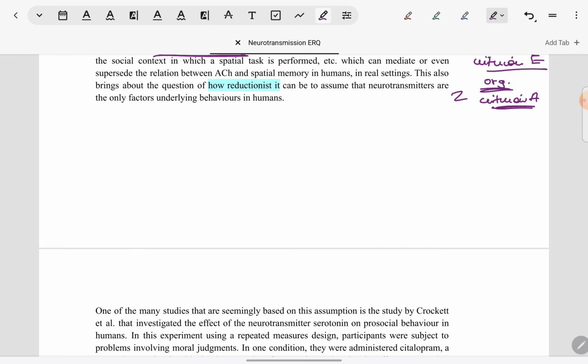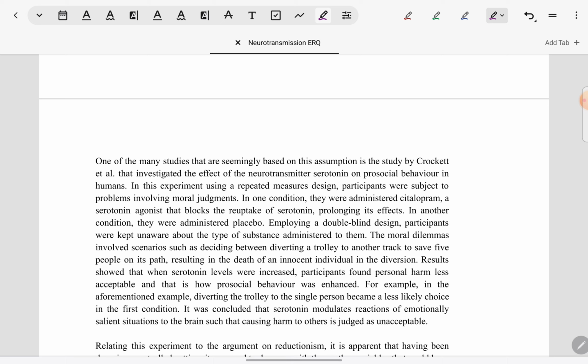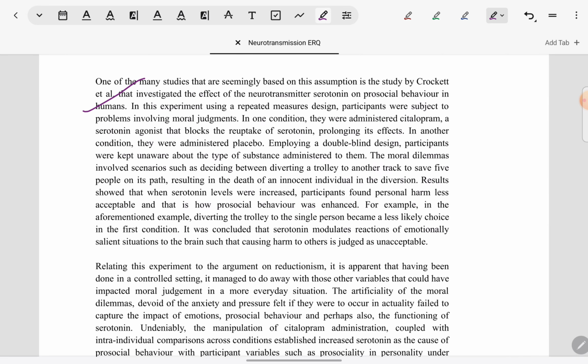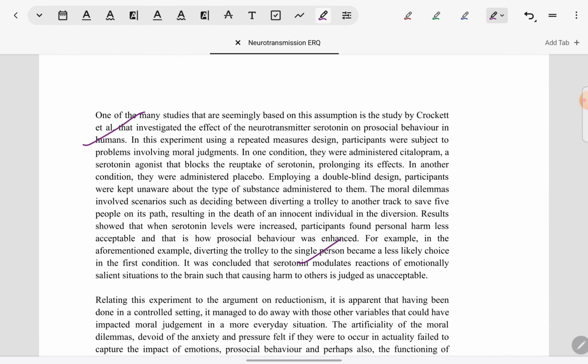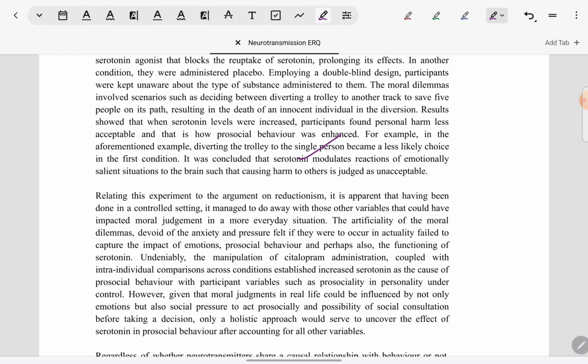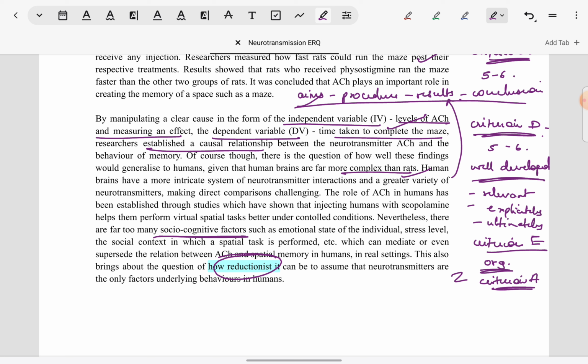In the next paragraph, after identifying the argument of reductionism and explaining it, there is a study by Crockett et al. which has been presented. Again, relevant details of the study in the aim, procedure, results, conclusion format have been presented, terminology has been explained, and then the study has been critically evaluated with regard to reductionism. So how it is successful in terms of bringing about a cause-effect relationship, but then how it remains restricted to the artificial environment that has been identified. So again, critical evaluation also follows the same.